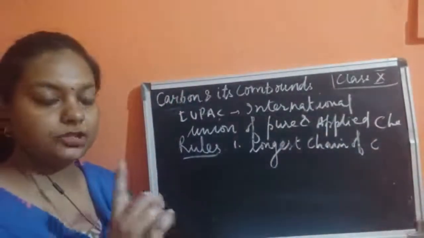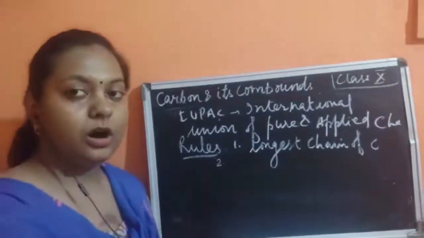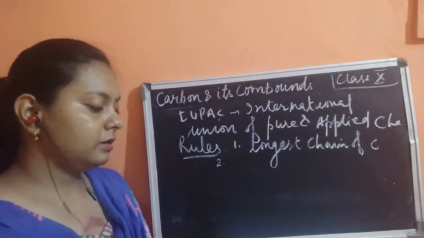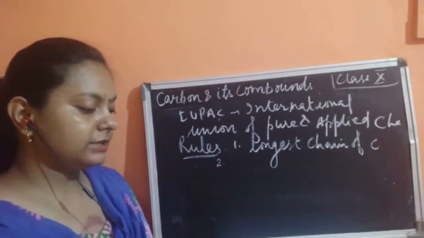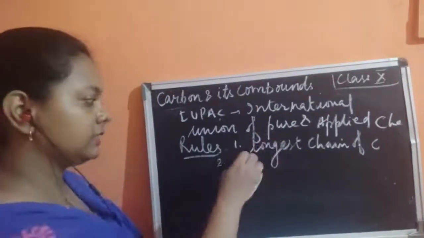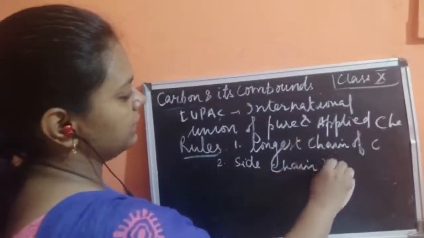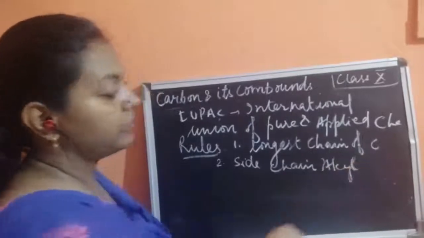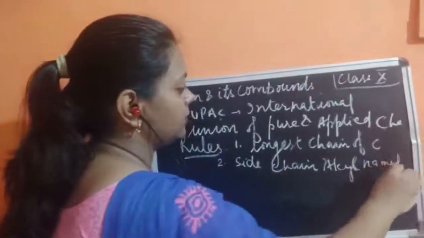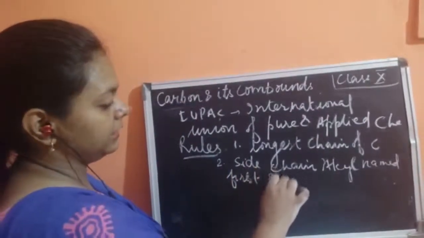Then next, if it has a side chain or an alkyl group, what to do? The alkyl groups present on the side chain are considered substituents, and they have to be named separately. So the side chain will always contain an alkyl group, and that will be named first and separately.